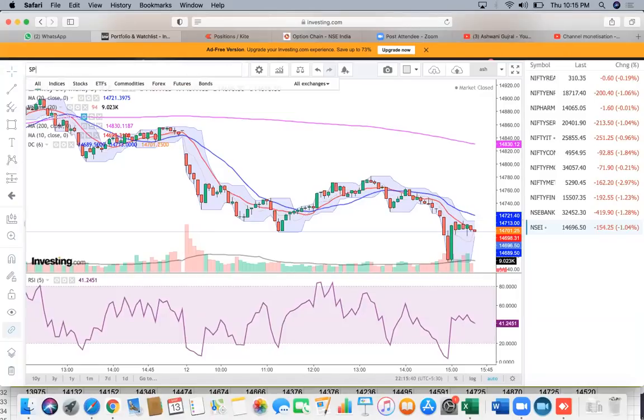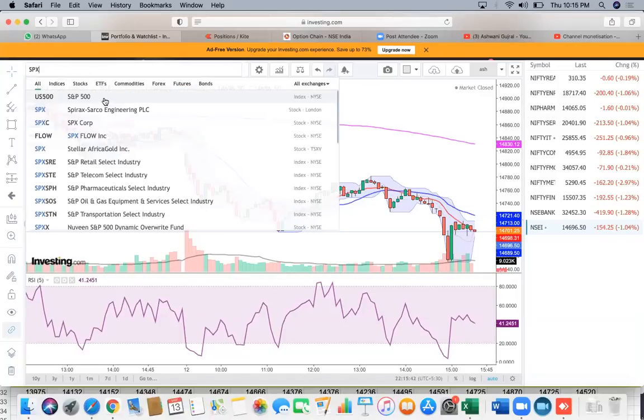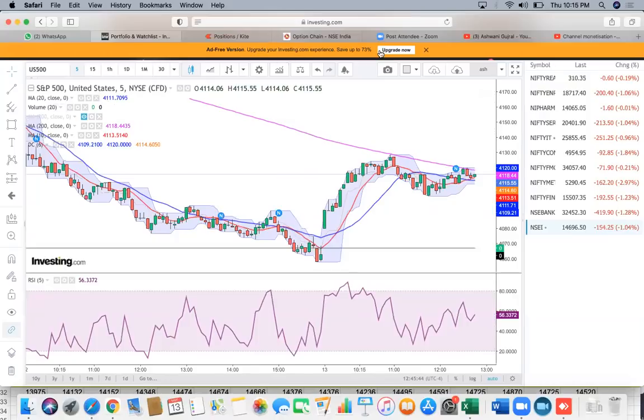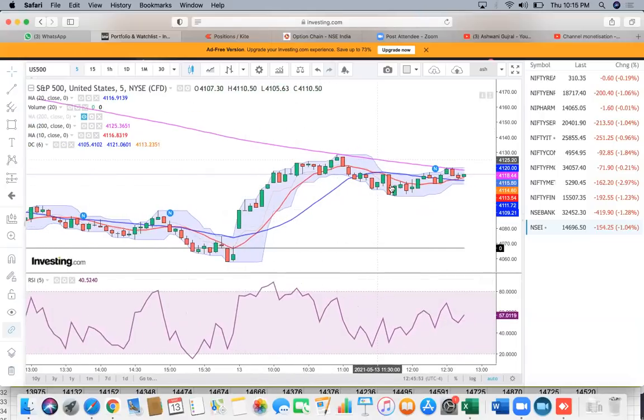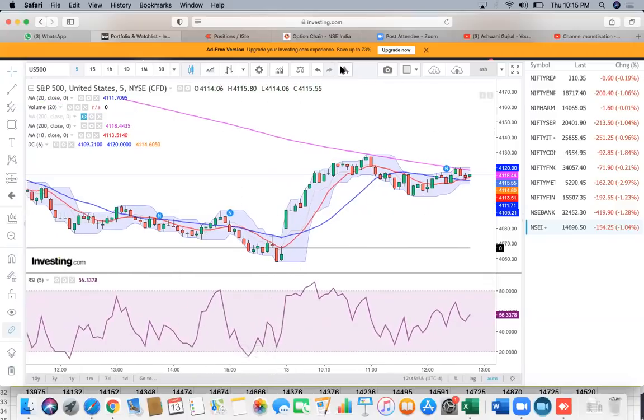So let's go and have a look. This is the S&P 500. This was the 5-minute chart, and the market started moving higher. Right now, it is consolidating.